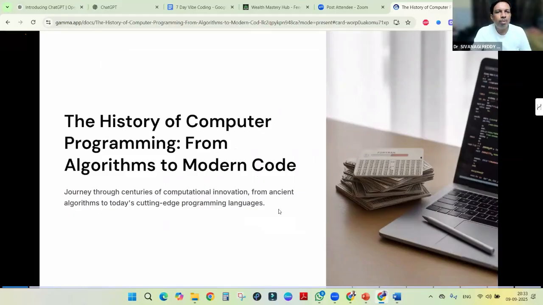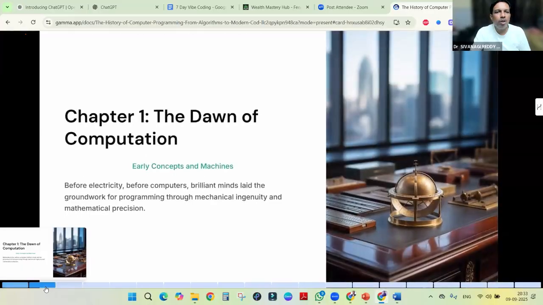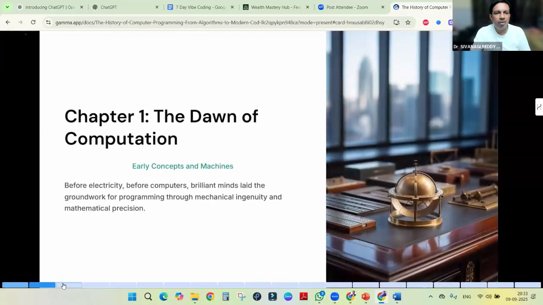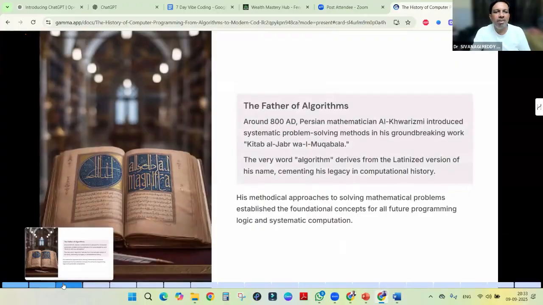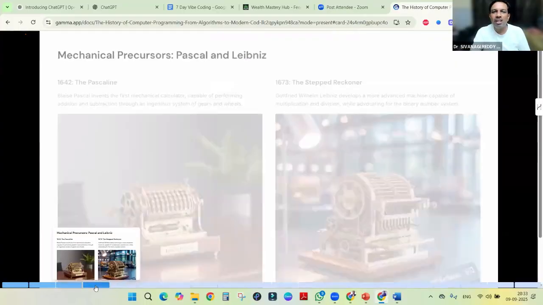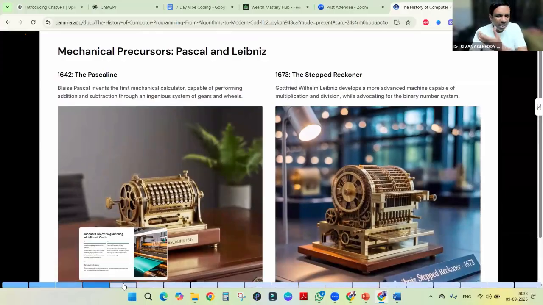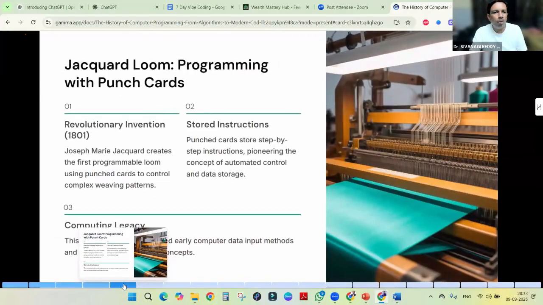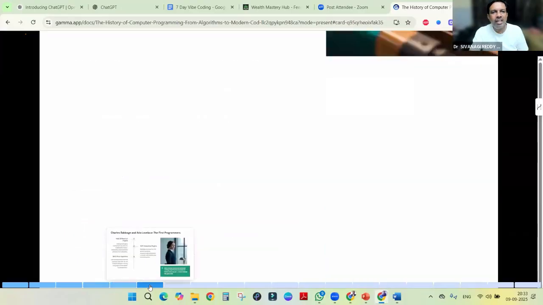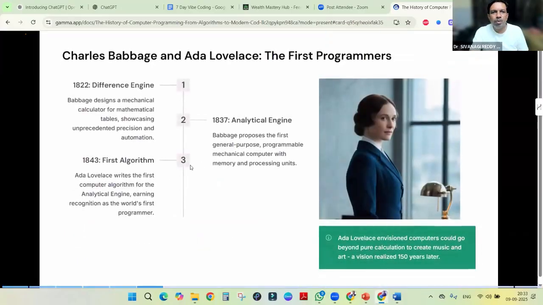History of computer programming, from algorithms to modern code. First one, dawn of computation. First chapter, father of algorithms. Then initial machines. Images also it will pick up. We can manually introduce them or it will take them directly. This is the first programmer.